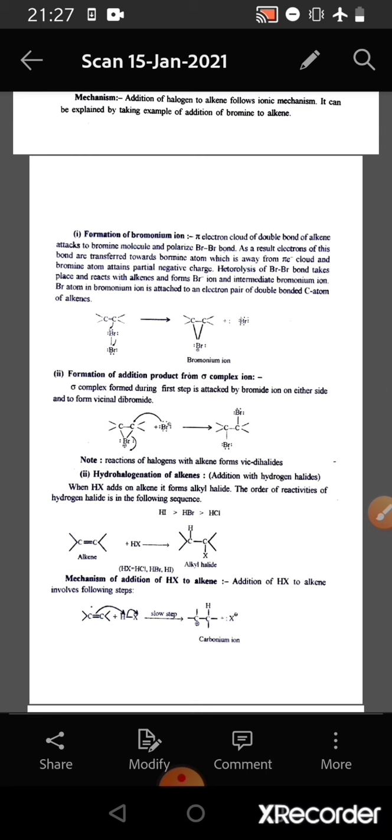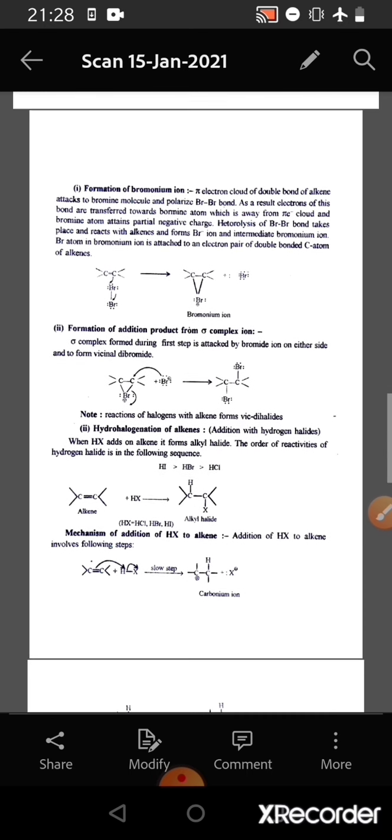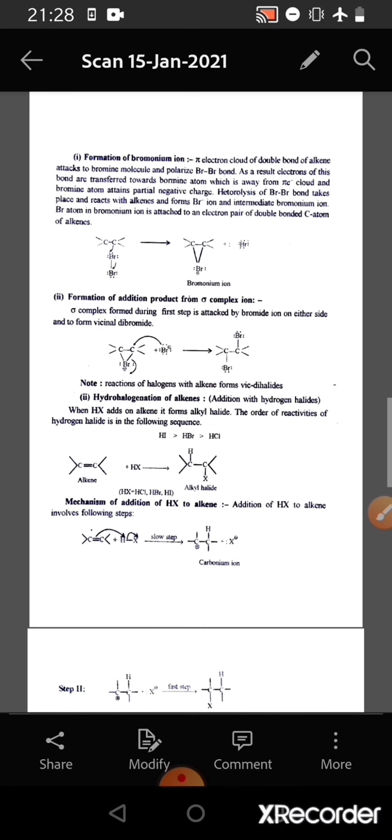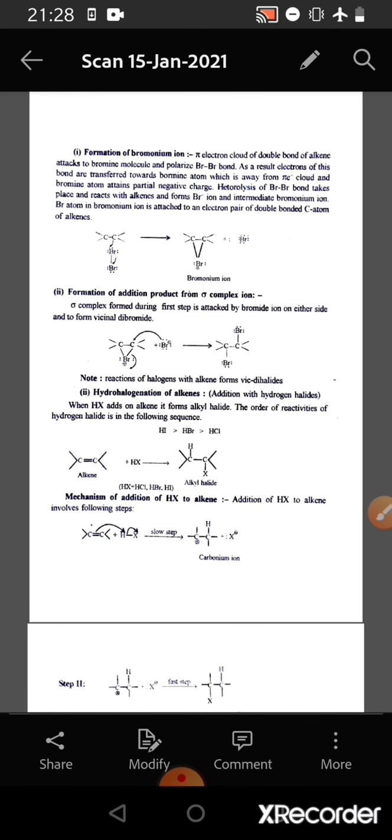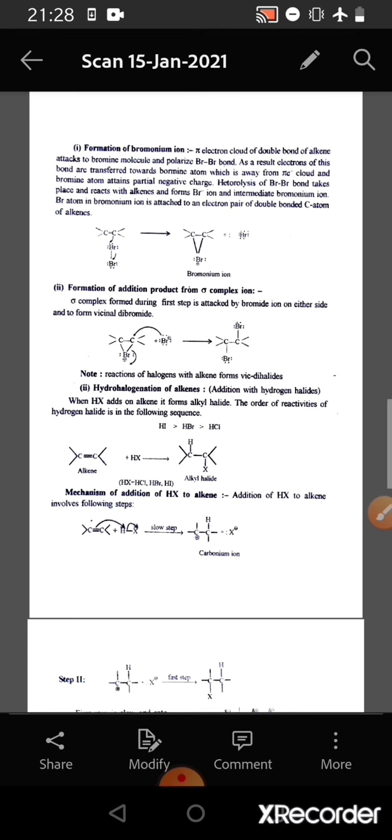Heterolysis of the bromine-bromine bond takes place and forms bromide ion and intermediate bromonium ion. The bromine atom in bromonium ion is attached to an electron pair of the double bonded carbon atoms of alkene. The next step is formation of the addition product from sigma complex ion. The sigma complex formed during the first step, that is the bromonium ion, is attacked by bromide ion on either side and vicinal dibromide is formed.